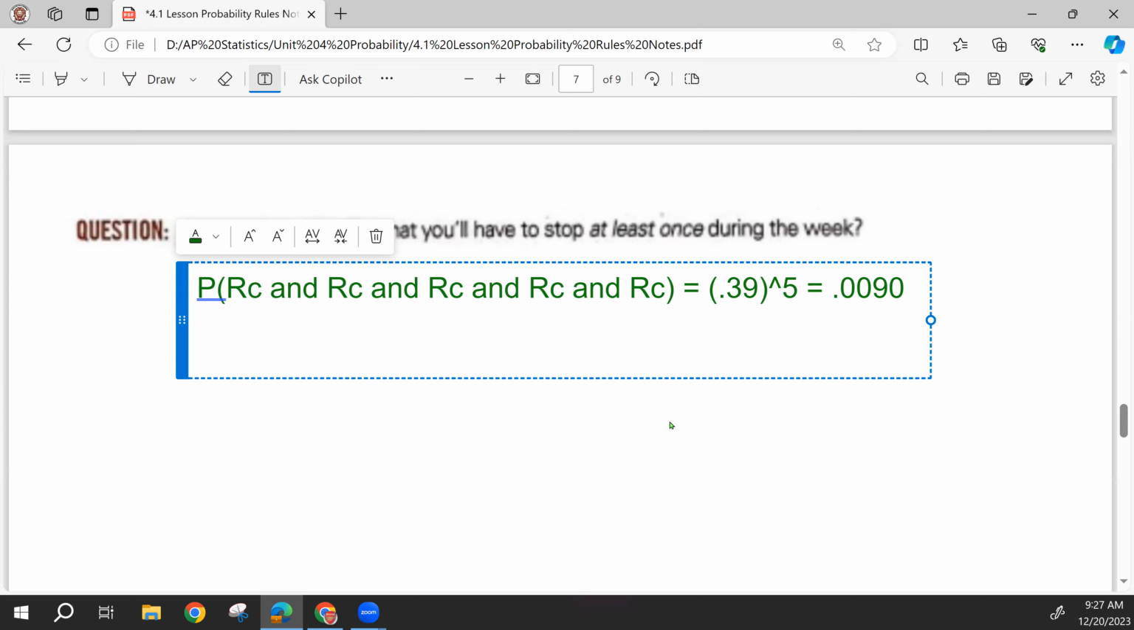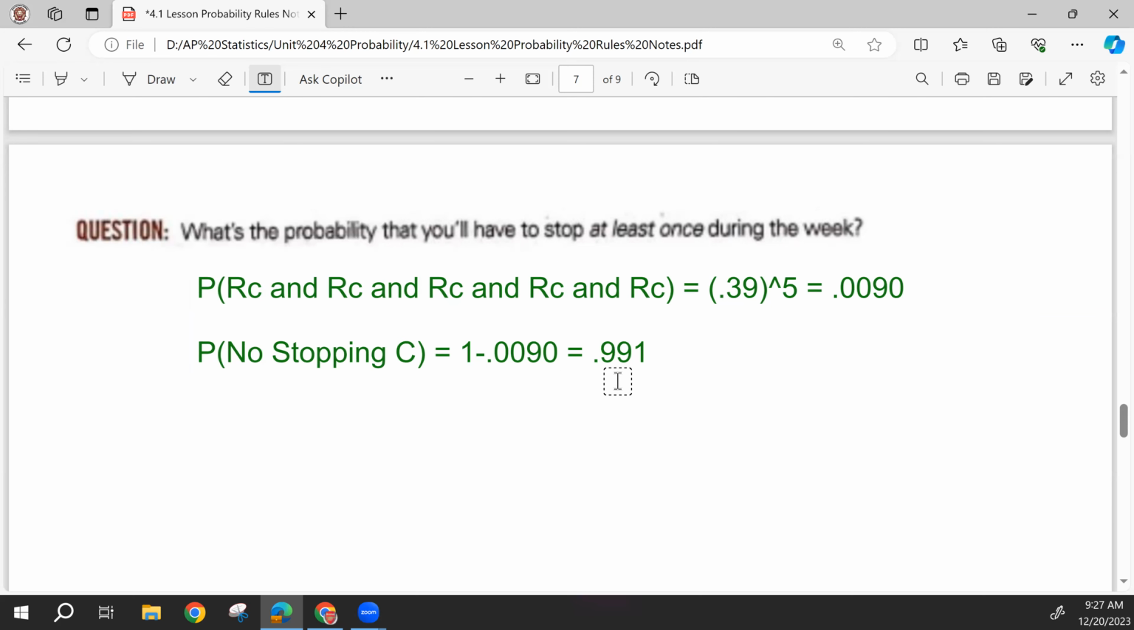The opposite of not stopping at all would be stopping once, twice, 3 times, 4 times, or 5 times. So 5 different possibilities, but the total probability we can find by finding the complement of what we just found. So I'm going to say the complement of no stopping. We'll subtract that from 1 and find that it's highly likely we have to stop at a red light at least once per week. So a 99% chance we stop at a red light at least once at that intersection.